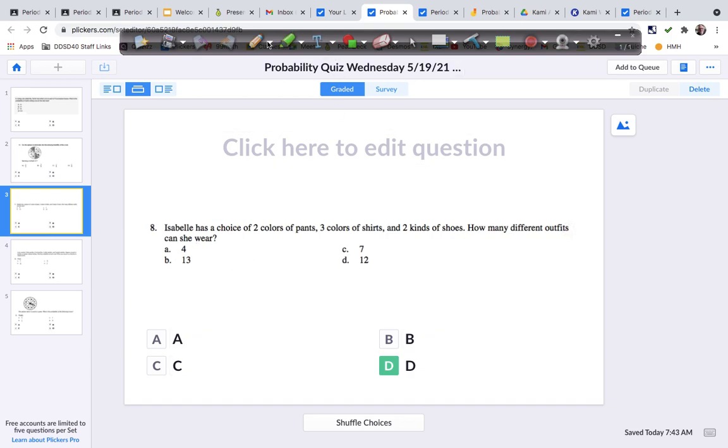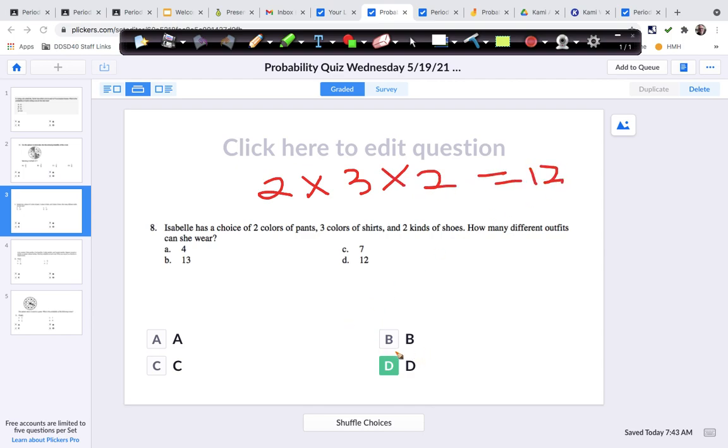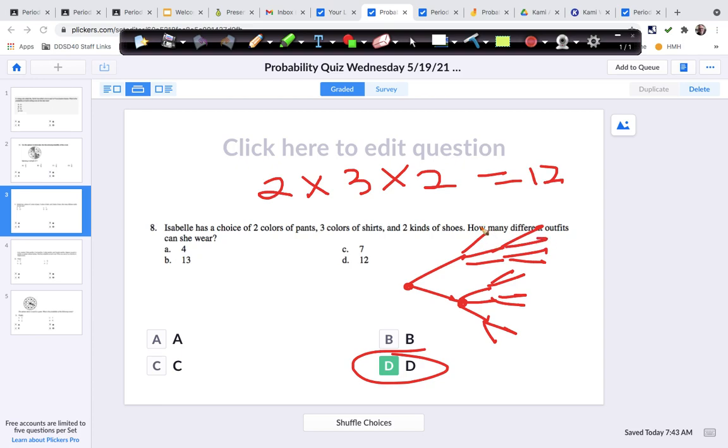That was the one that we did in the Jamboard. So there's 2 colors of pants times 3 colors of shirts times 2 types of shoes, so that's 12. Another way to do it is the 2 pants, and each of these would have 3 possible shirts, and each of these would have 2 possible shoes. So you can see at the end there are 12 branches. 1, 2, 3, 4, 5, 6, 7, 8, 9, 10, 11, 12. We could even make a list if we had the information about the colors and the shoes.